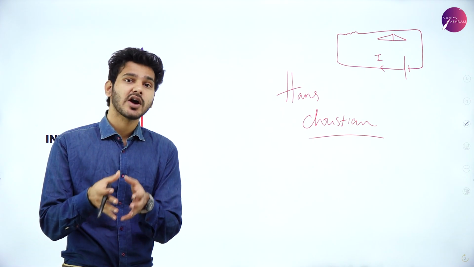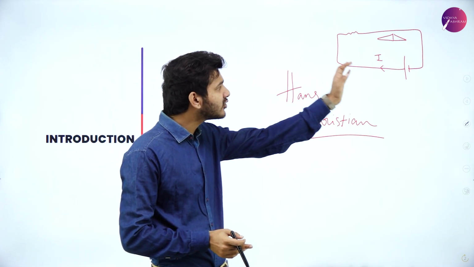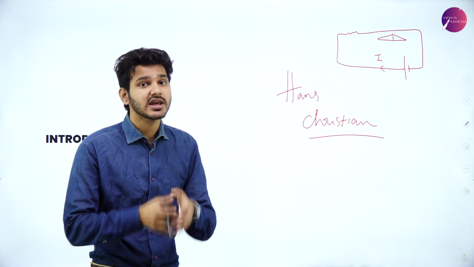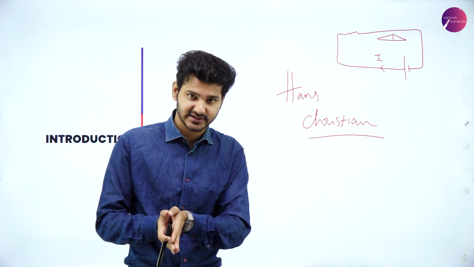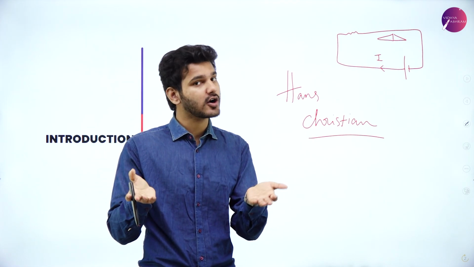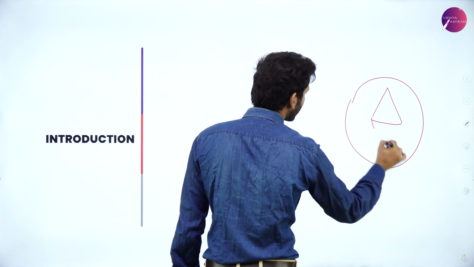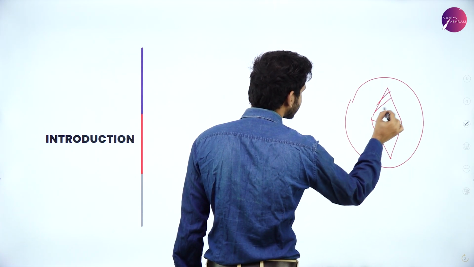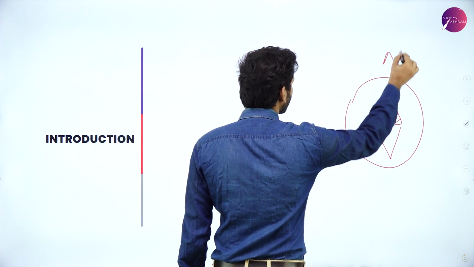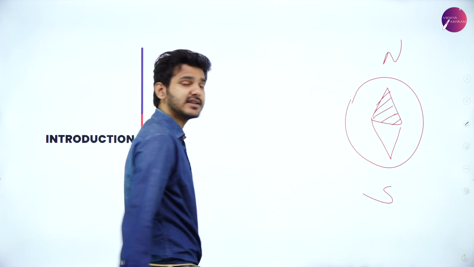He saw that whenever there was a current flow inside this circuit, the compass needle deflected. You know what exactly a compass is, right? A compass will tell you the north and south directions. So, a compass will point north and south.